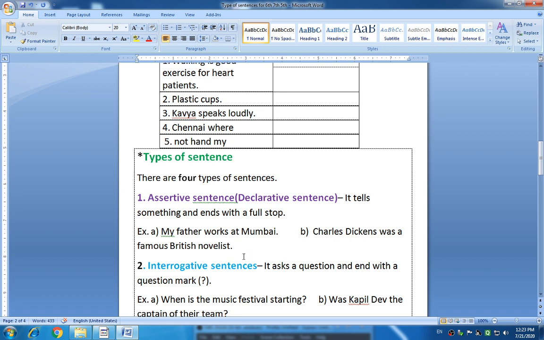Okay students, so here we got an idea. An assertive sentence means the sentence which tells us something and ends with a full stop.